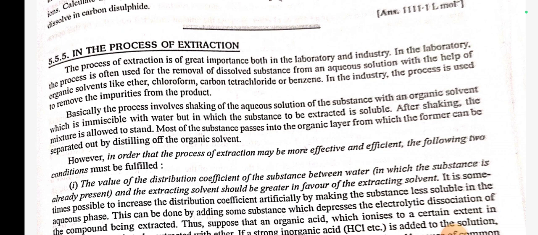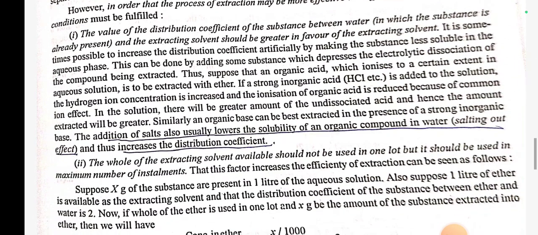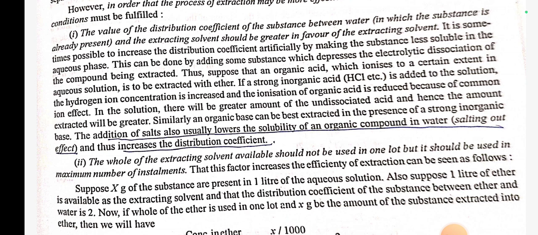The substance can be separated out by distilling off the organic solvent. However, in order that the process of extraction may be more effective and efficient, the following two conditions must be fulfilled. Number 1. The value of the distribution coefficient of the substance between water, in which the substance is already present, and the extracting solvent should be greater in favor of the extracting solvent. It is sometimes possible to increase the distribution coefficient artificially by making the substance less soluble in the aqueous phase. This can be done by adding some substance which depresses the electrolytic dissociation of the compound being extracted.